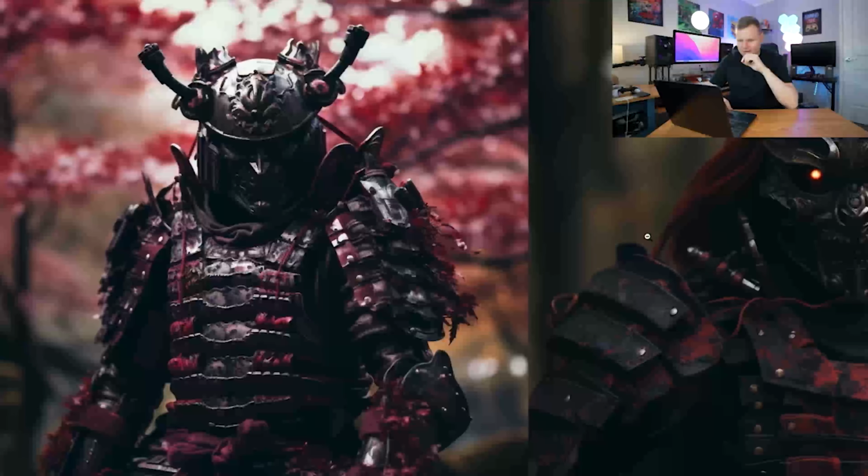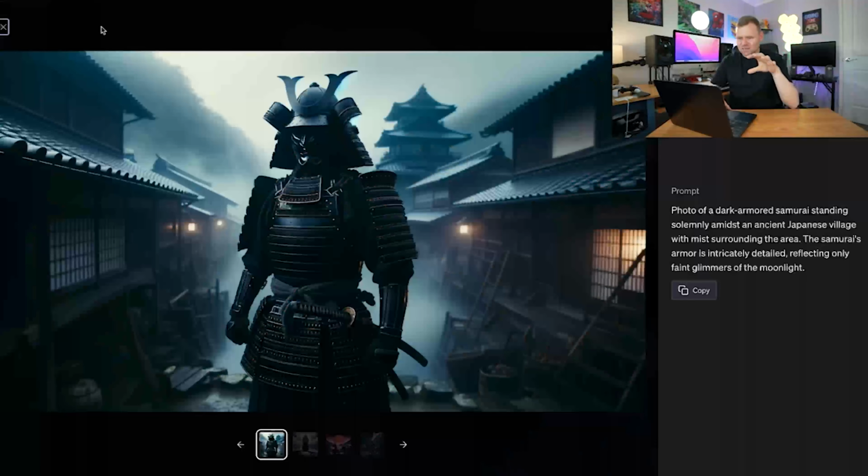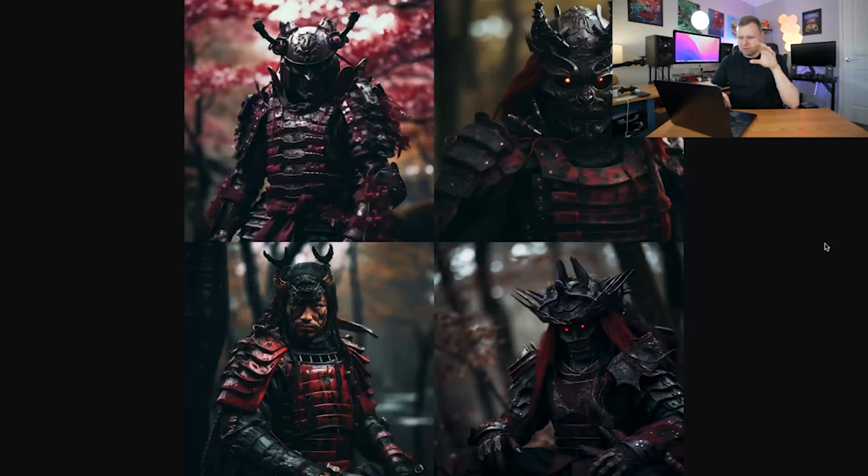So we've got a very vast difference between what ChatGPT is creating and what we've got with Midjourney. I feel like Midjourney can create some really lifelike images, if that makes sense. Some more realistic images, but you can also give it prompts like create some cartoonistic looks and stuff like that.